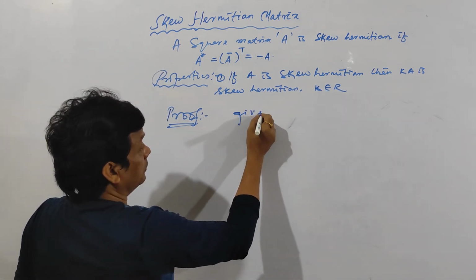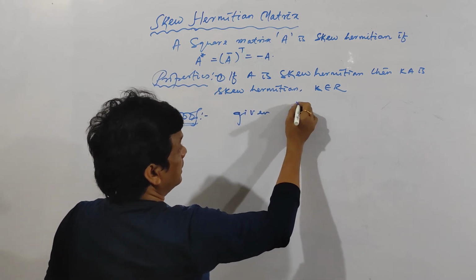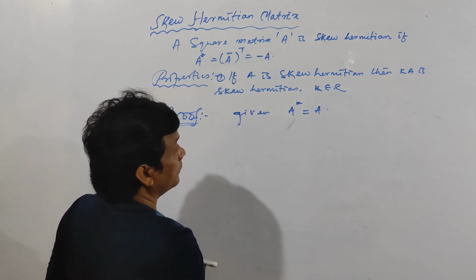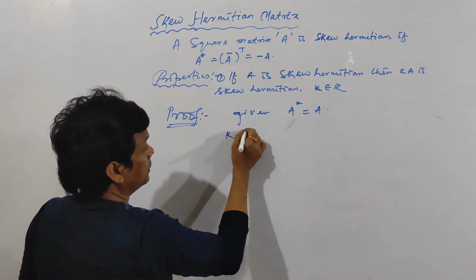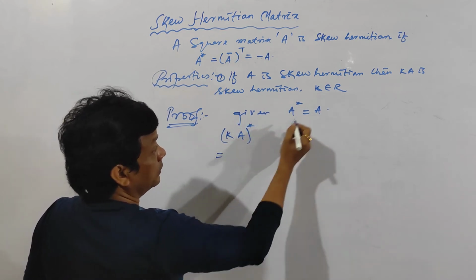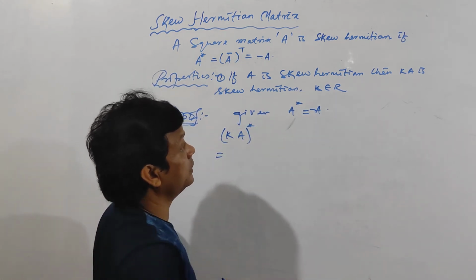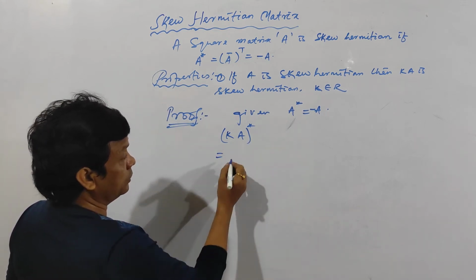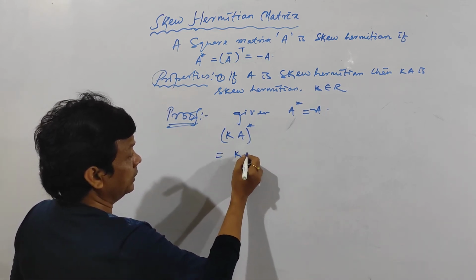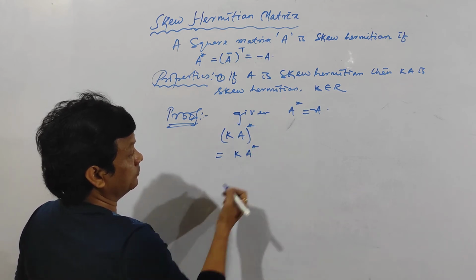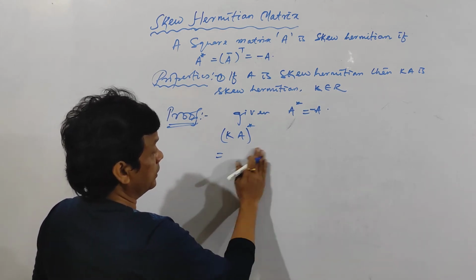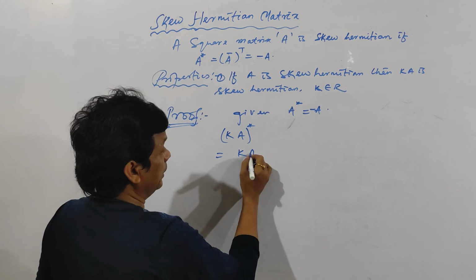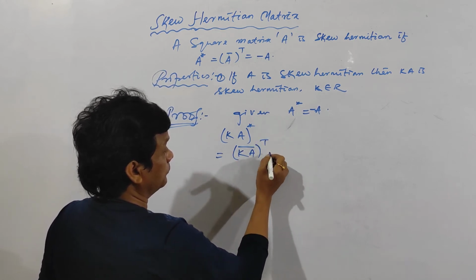Clear? Now given A is skew Hermitian. That means A star is equal to minus A. Now (kA) whole star. Sorry, this is minus A because it is skew Hermitian. Then (kA) whole star is equal to k into A star, because I am writing (kA) whole bar transpose.